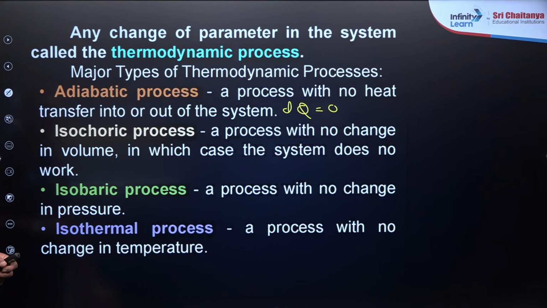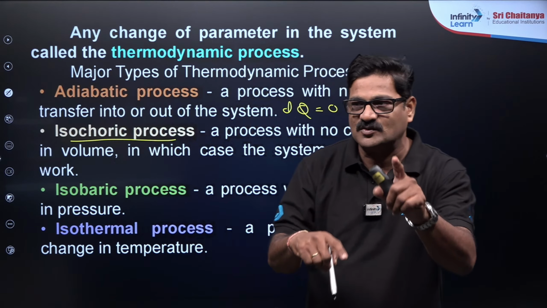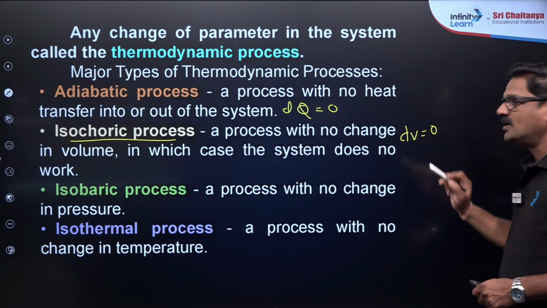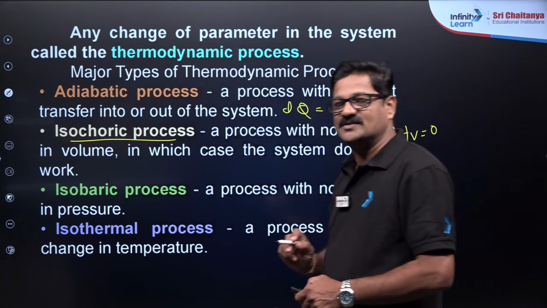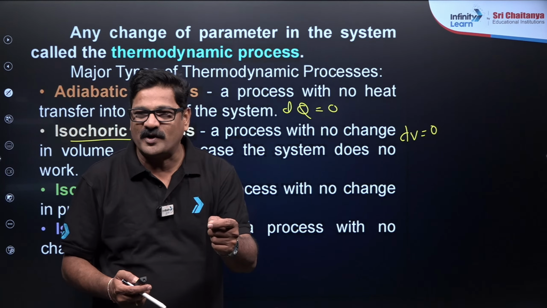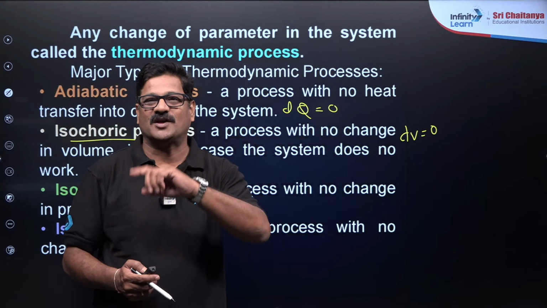Right? And talking about isochoric process, the process taking place at a constant volume is called an isochoric process. We can say dV is equal to 0. Change in the volume is going to be 0. So these are the noteworthy points, my dear students. Write these points and prepare an awesome thermodynamics.